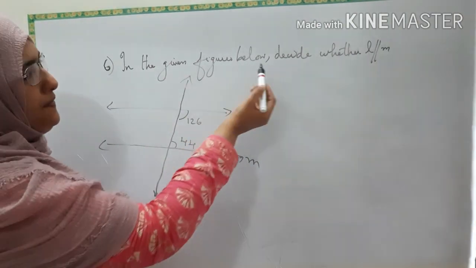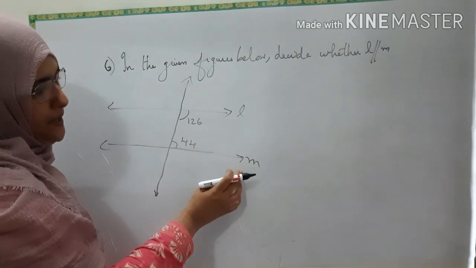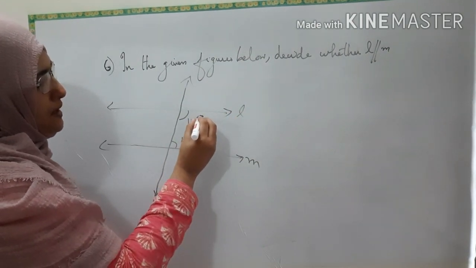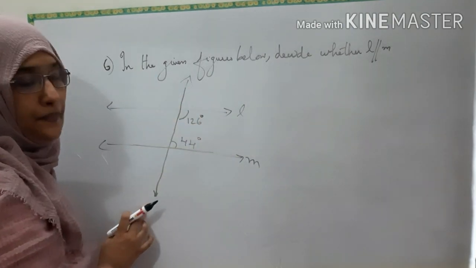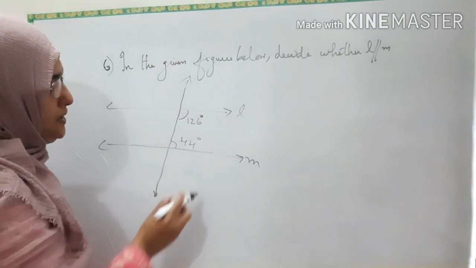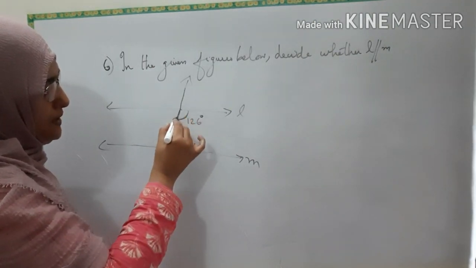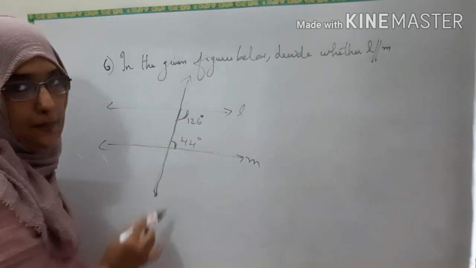Sixth question, in the given figure below, decide whether L is parallel to M. You have to see whether L is parallel to M. Angles are given there. So, we know the properties for two parallel lines where the transversal is drawn. So, what about these two? They are the interior angles on the same side of the transversal. And you know, the angles on the same side of the transversal will be supplementary.